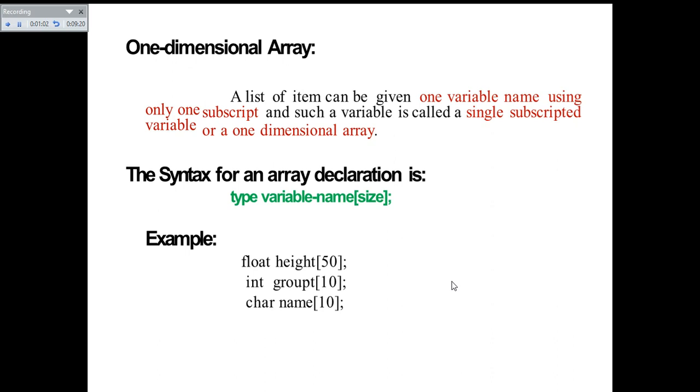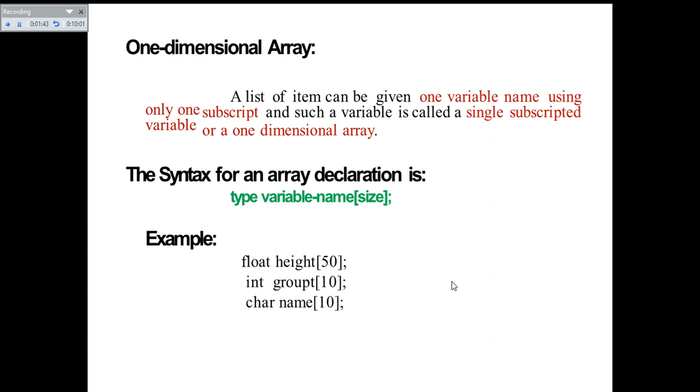The first one is a floating point array, where you are storing 50 heights corresponding to some object. In the second case we have an array corresponding to a group of values. In this case we have 10 values, and it is an integer array. The name of the array is group, and the size of the array is 10 values. And you have a third array. The array name is name, and you are storing characters in it, and the number of characters stored is 10. So the size of the array is 10 values.